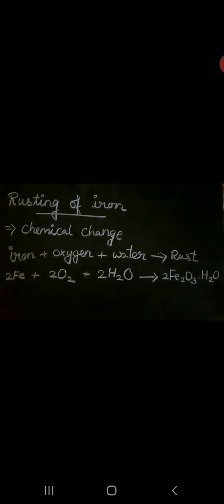So how can we prevent rusting? Iron can be protected by preventing its contact with oxygen, water or water vapor. A simple way is to apply a coat of paint or grease. These coats should be applied regularly to prevent rusting. If you must keep the iron material outside, we have to protect it with paint or grease. By this only we can prevent it.